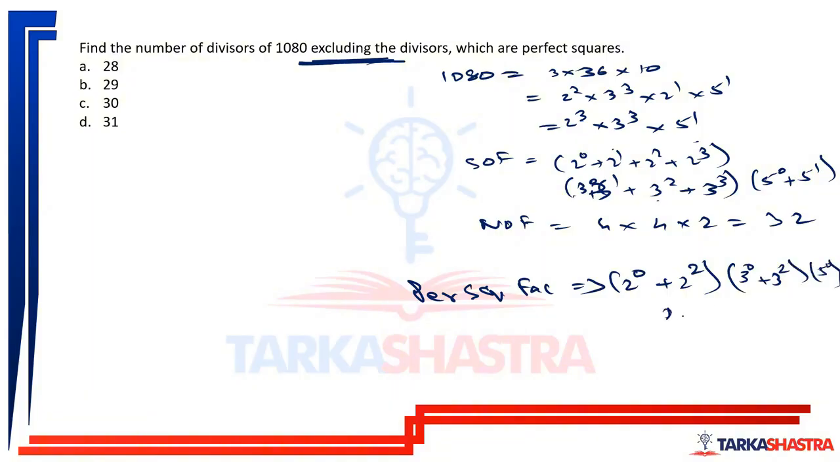So perfect square factors are 2 into 2 into 1. That is 4. So total number of factors are 32, out of which perfect square factors are 4. So factors excluding perfect square factors will be 32 minus 4. That is 28. Simple example.